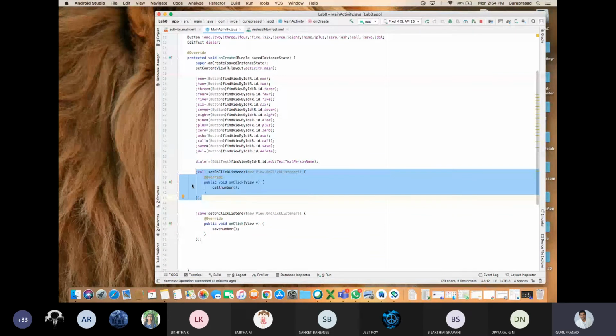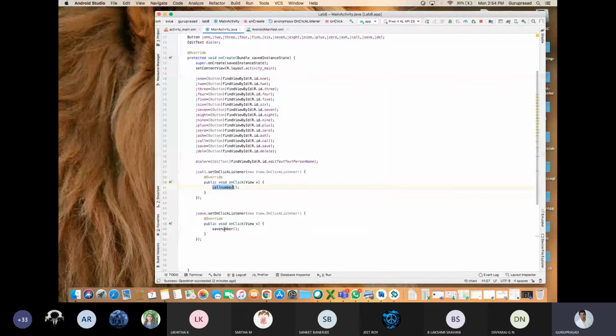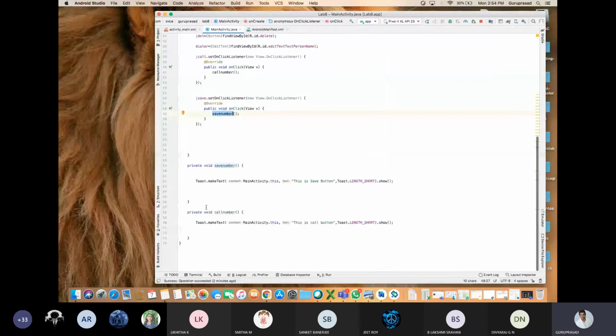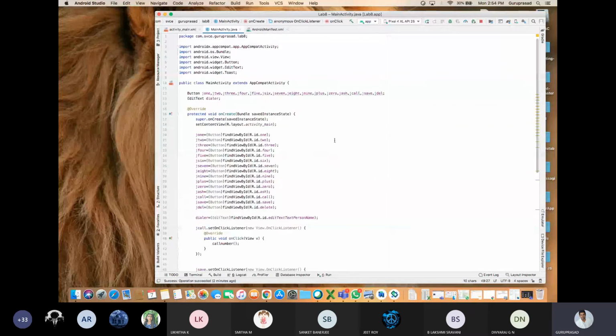Okay. So call number and save number, we will be defining something. Okay. So we will be defining, for the time being, I have defined this toast message. Any doubts till now? How to make the button clickable? How to make a button clickable? Any doubts?